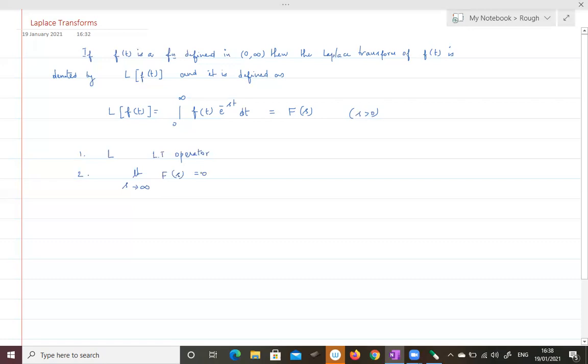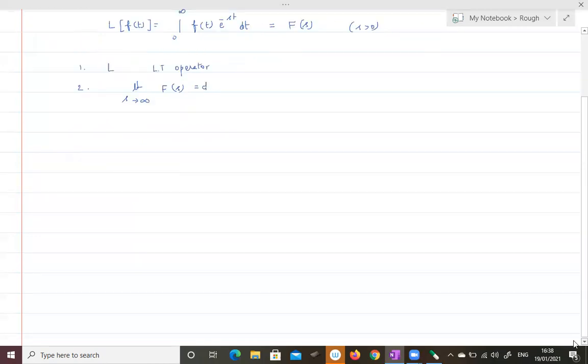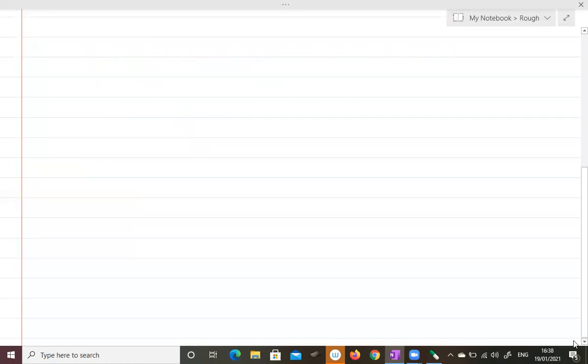Let me discuss some fundamental properties, or we can say standard results. A very fundamental result is that the Laplace transform of 1, some constant, is nothing but 1 by s.